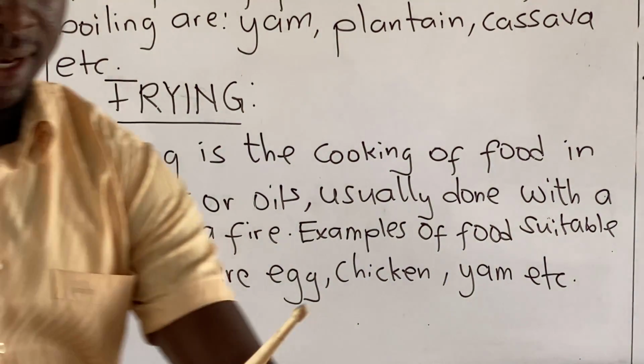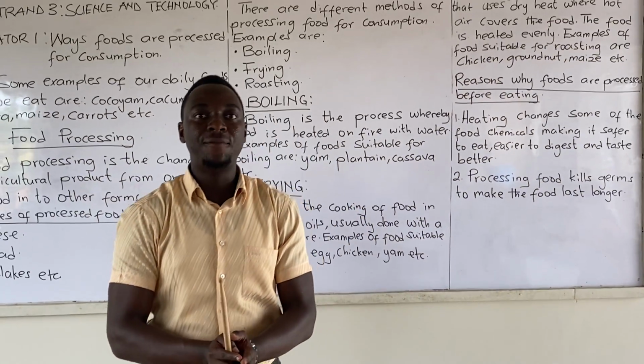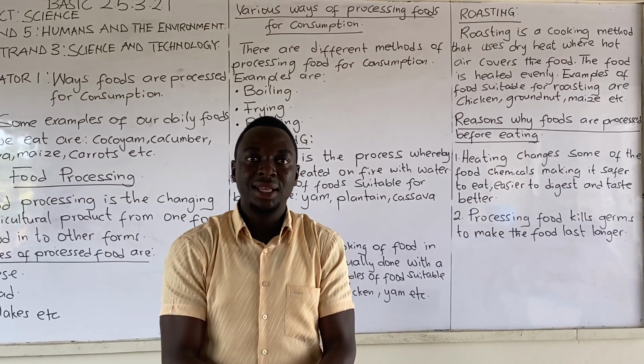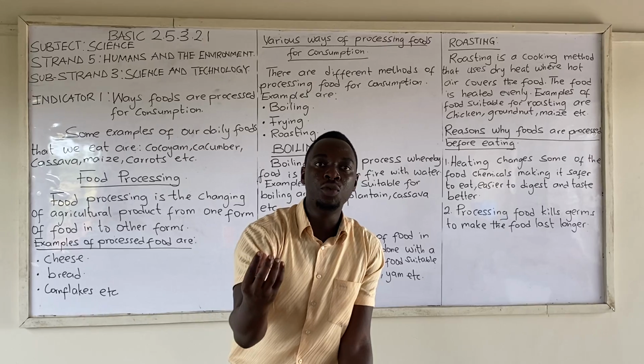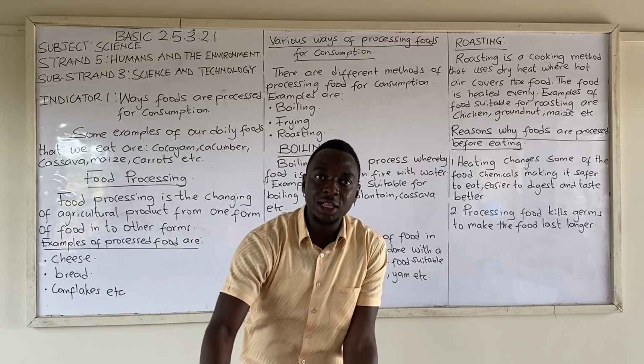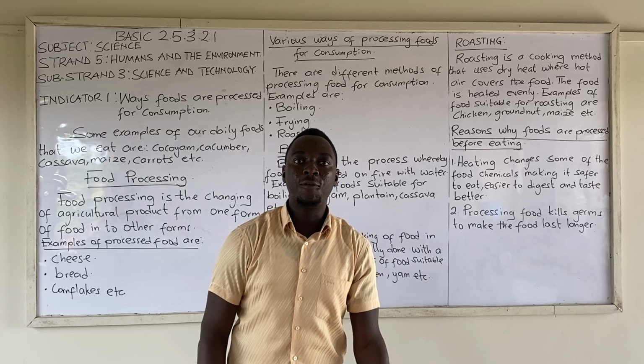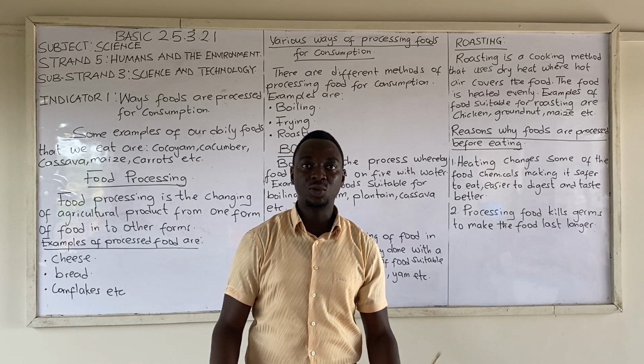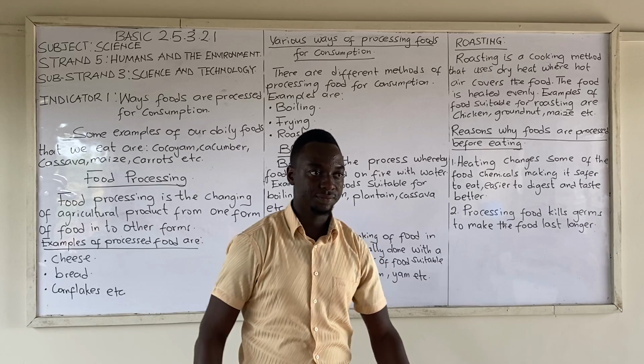So when you put a pan on a fire, then you put your fats or oil in it. Then you put the raw food in the oil on the fire for the oil to cook or fry the food. That is what we term as frying.